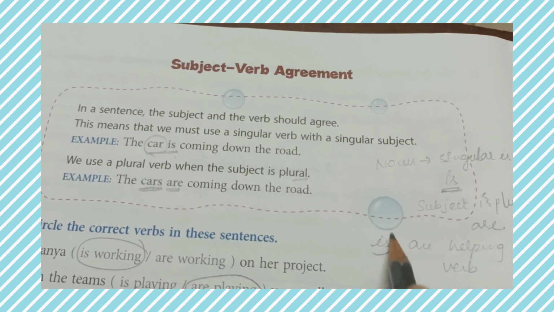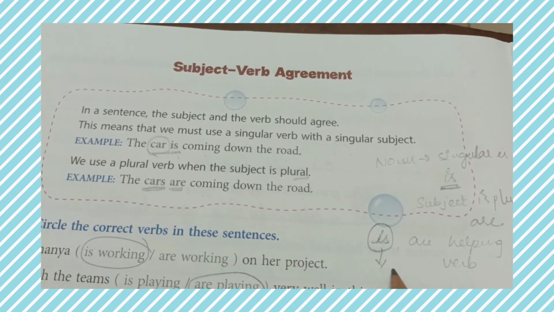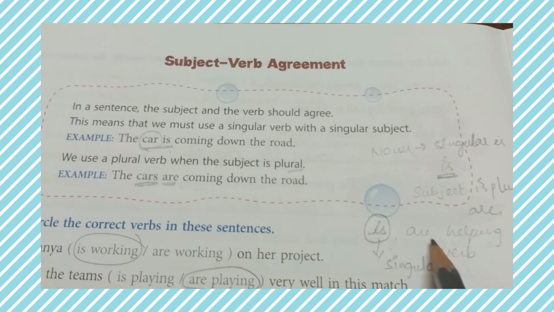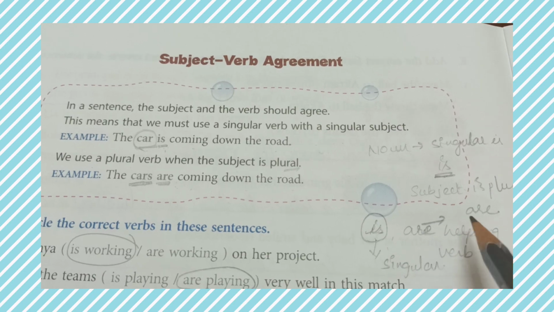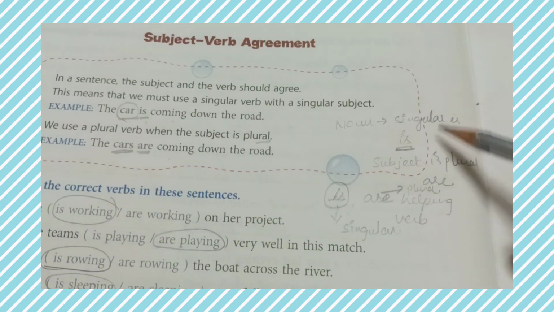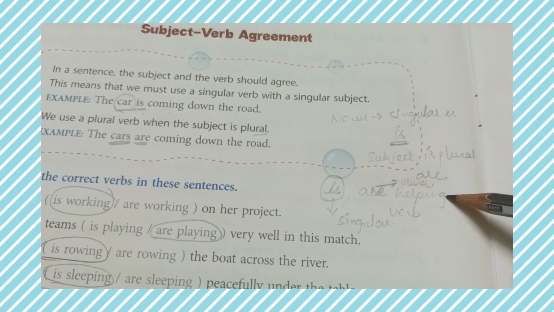We have to use is when the subject is singular. If the subject we are talking about is plural, we have to use are. Children, don't write this. For the explanation I have written like this. Don't write like this in your books. So let us check the exercise.